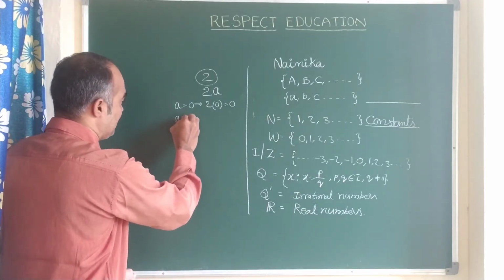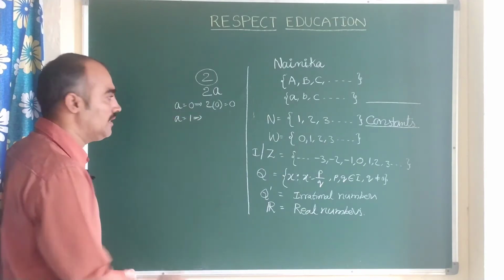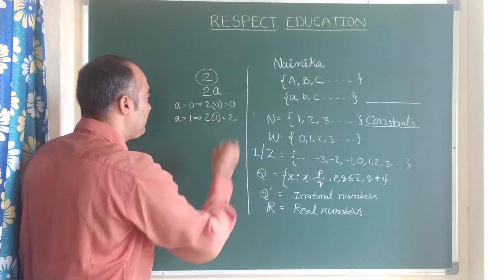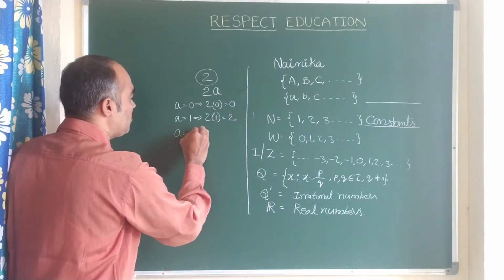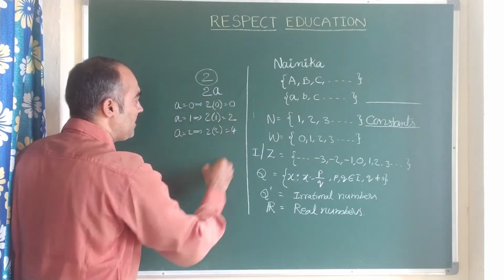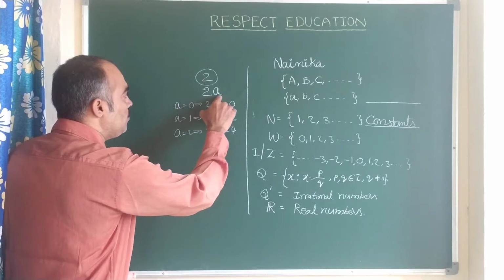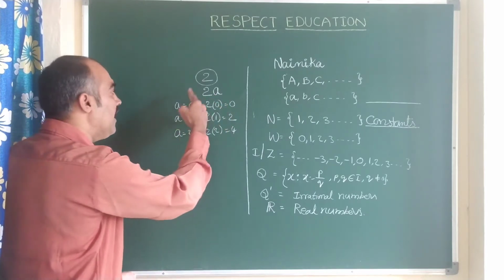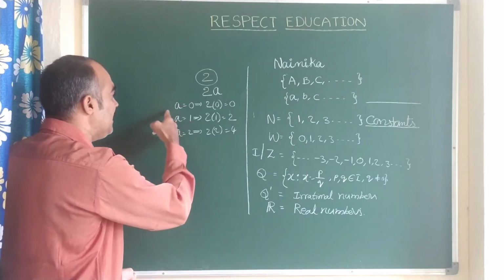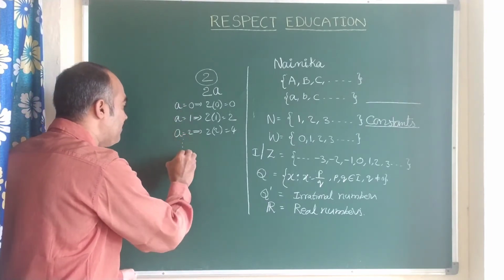If I take A is equal to 1, then 2A becomes 2 into 1, which is 2. If I take A is equal to 2, then in place of A I am writing 2, and 2 twos are 4. So the value of 2A varies with the value of A. Here you see, A is not constant, it varies.